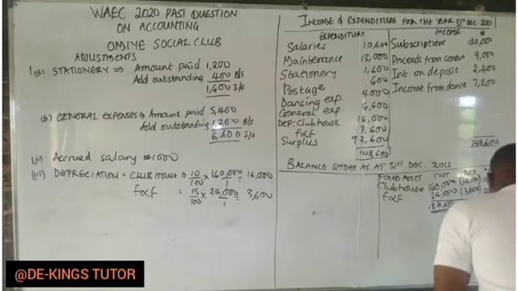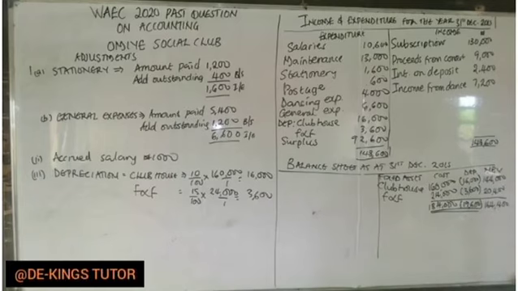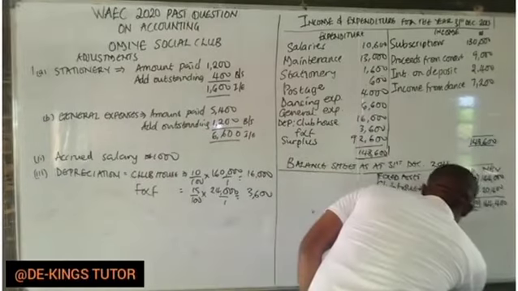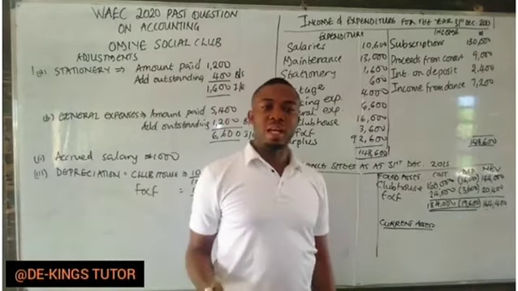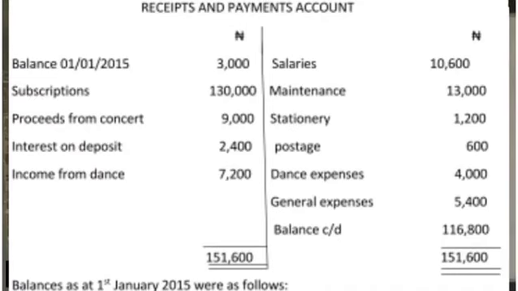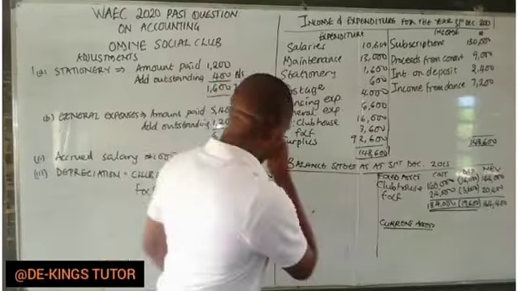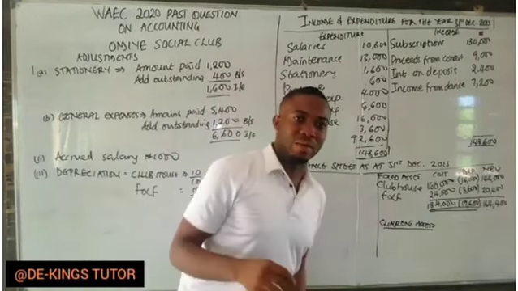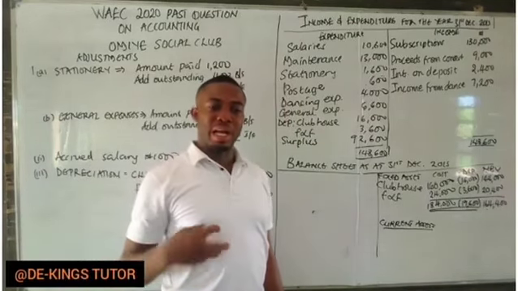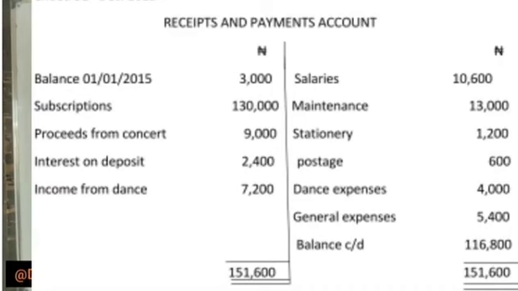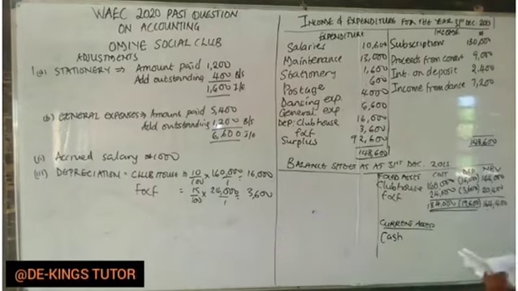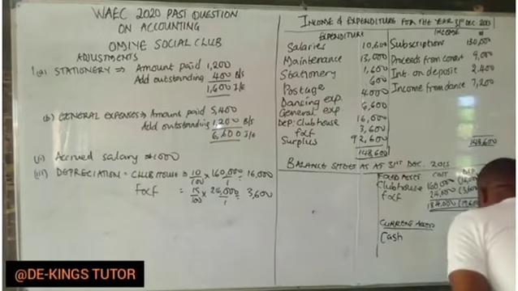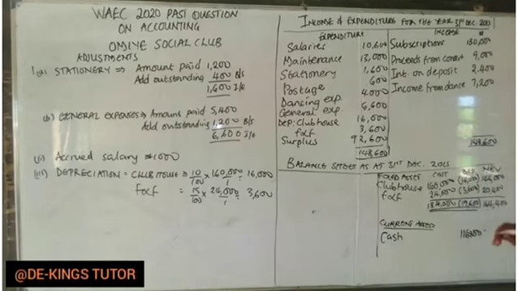The other items that come here are the current assets. If you check in the receipts and payments, the balance carried down is cash in hand, because that's the cash remaining. The cash is a current asset, and the amount there is 116,800.